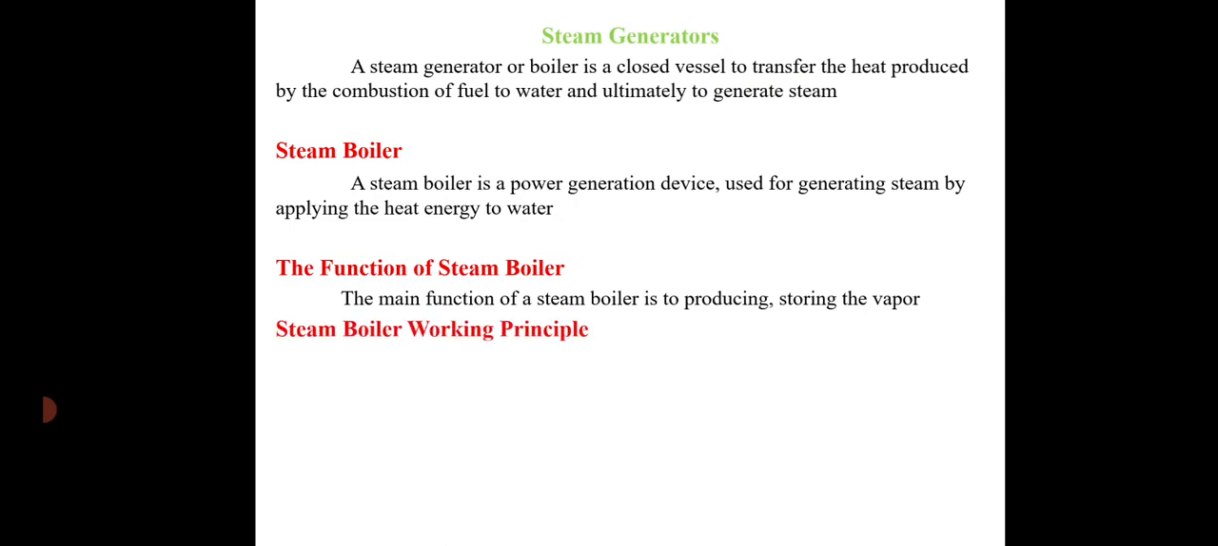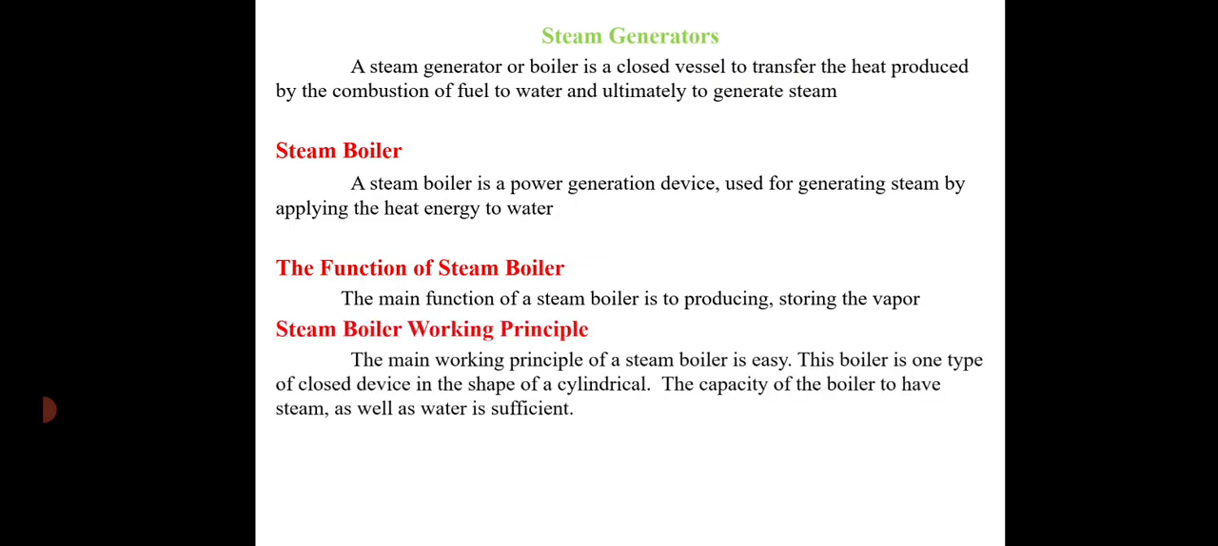Now next, the steam boiler working principle. The main working principle of a steam boiler is easy. The boiler is a closed device, cylindrical in shape. Its capacity to hold steam as well as water is sufficient. Generally, the liquid is stored in the boiler for generating steam by burning fuels or applying heat energy at different conditions of pressure, based on the size of the vessel as well as specification. Finally, the steam in the boiler is supplied using a pipe and flows into various industries like plants.